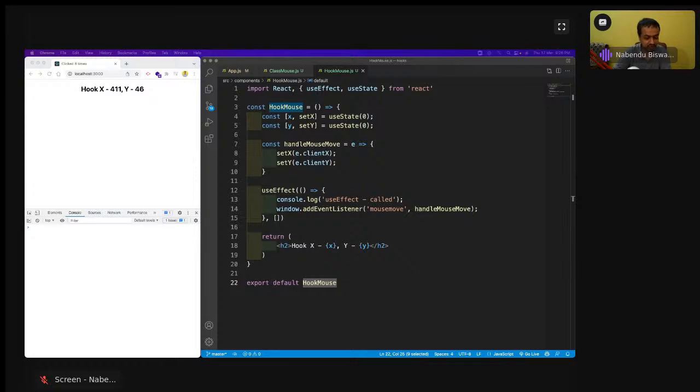The API call is very important, because as we have seen in class-based components, we used to do the API call with componentDidMount, because that is the place that runs when the component is mounted. See, we have already seen the way to do a componentDidMount. So API calls are generally done only once. Okay, so we are going to do it here, in this only.